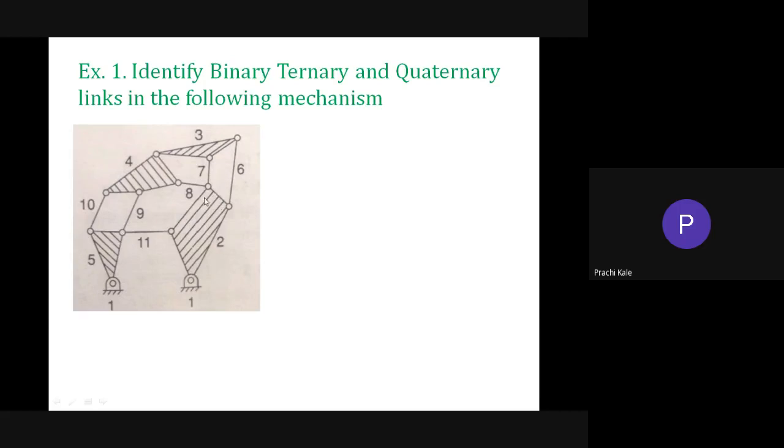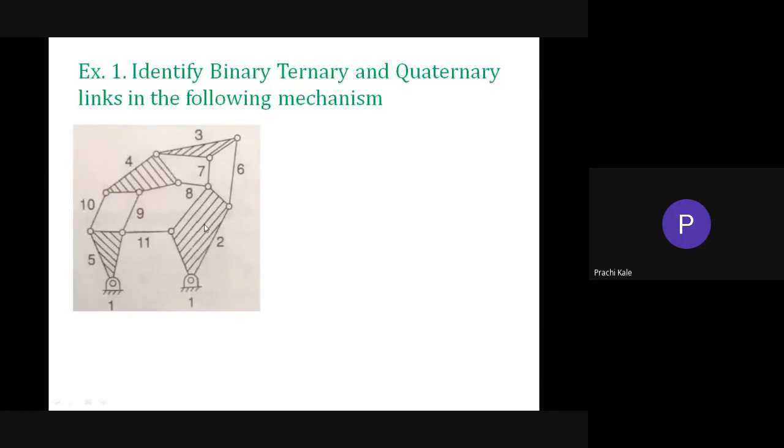When this portion is hatched, it means these edges of the link will not have any relative motion with respect to each other. They will not move. But if you consider this link and this link, they are moving with respect to each other. So whenever there is a quaternary or ternary link, this portion must be hatched. Only in that case can you consider it a quaternary link. So link number 2 is a quaternary link.